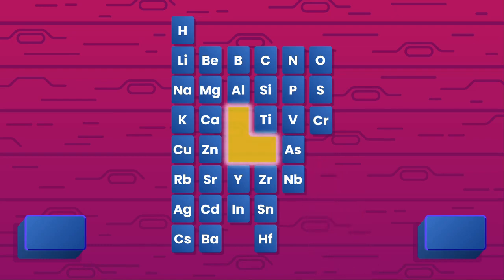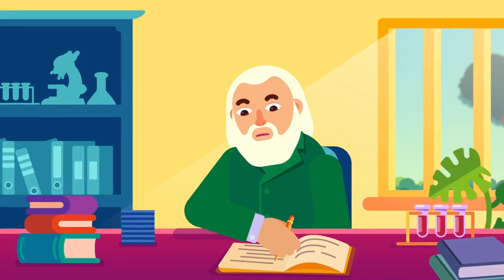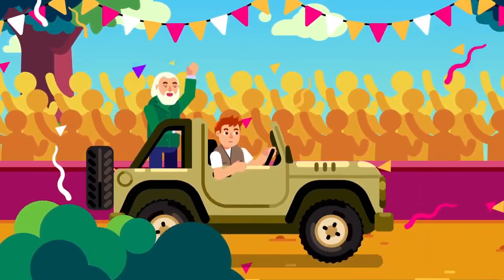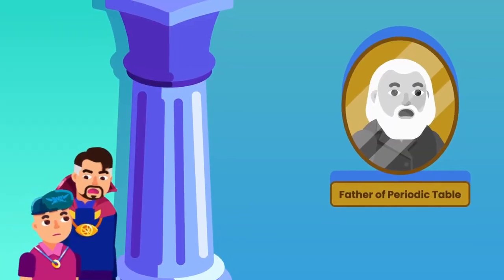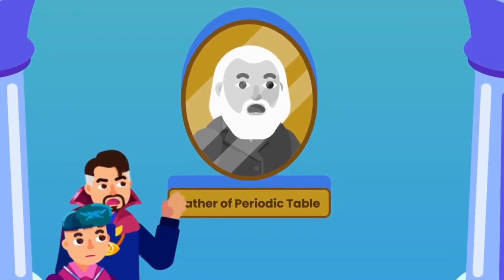This ended up leaving gaps in the periodic table that could be filled in by elements that were found later by other scientists. This was one of the main reasons his theory was so readily accepted, and in fact, his design led him to obtain the nickname the father of the periodic table.